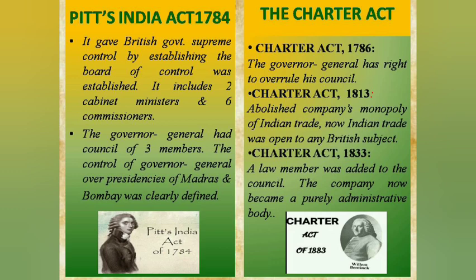Then the Charter Act. The first one was in 1786. In this, the Governor General had the right to overrule his council. Then the Charter Act of 1813, in which the company's monopoly on trade in India was abolished. Charter Act of 1833: a law member was appointed and added to the council.